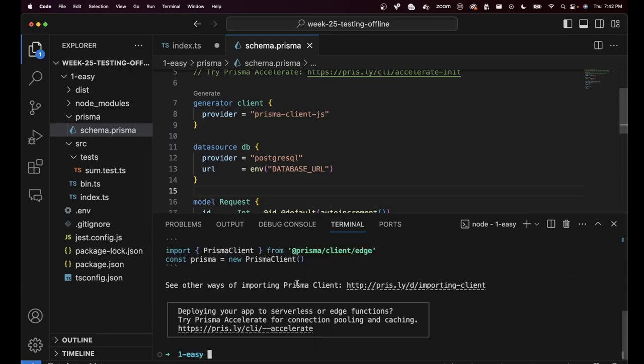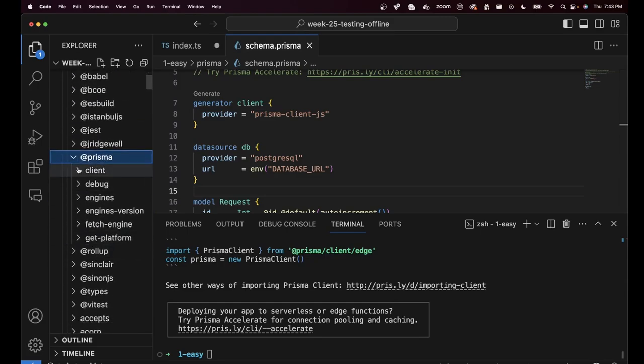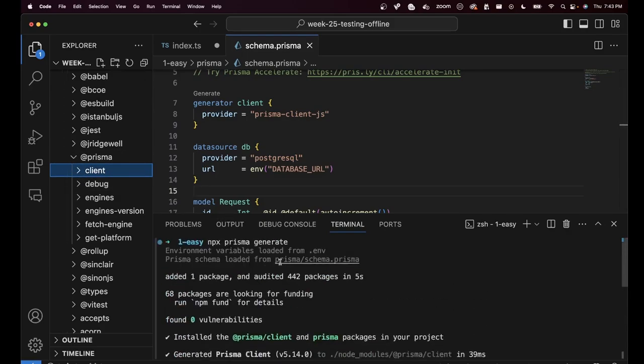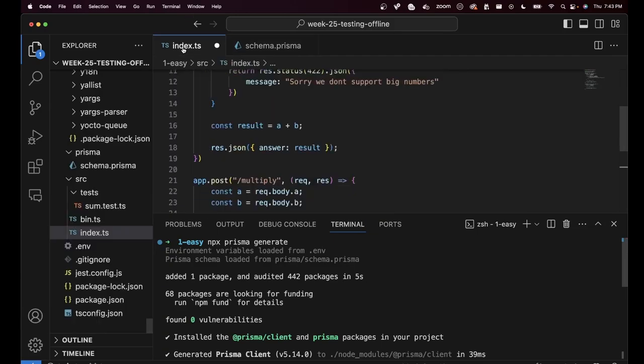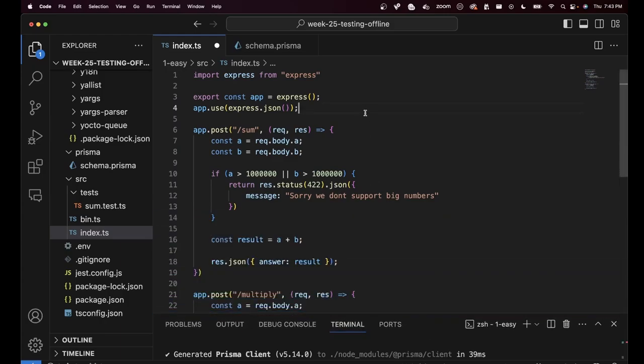What is the Prisma client, Harkirat? If you remember, Prisma client is these set of files right here, node_modules/@prisma/client. This is what I've just generated by running this command. Why is it beneficial? Because now I can create a new Prisma client and call functions to insert things in the database.